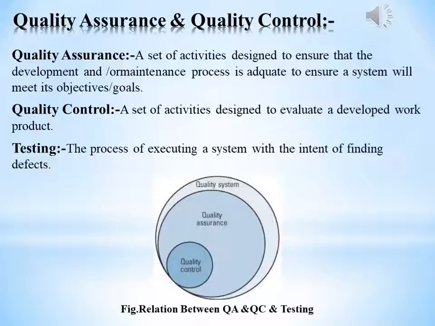Next is quality control. It is defined as a part of quality management focused on fulfilling requirements, while quality assurance relates to how a process is performed or how a product is made. Quality control is more of the inspection aspect of quality management. It comprises the operational techniques and activities used to fulfill the requirements for quality. The figure shows the relations between QA and QC.